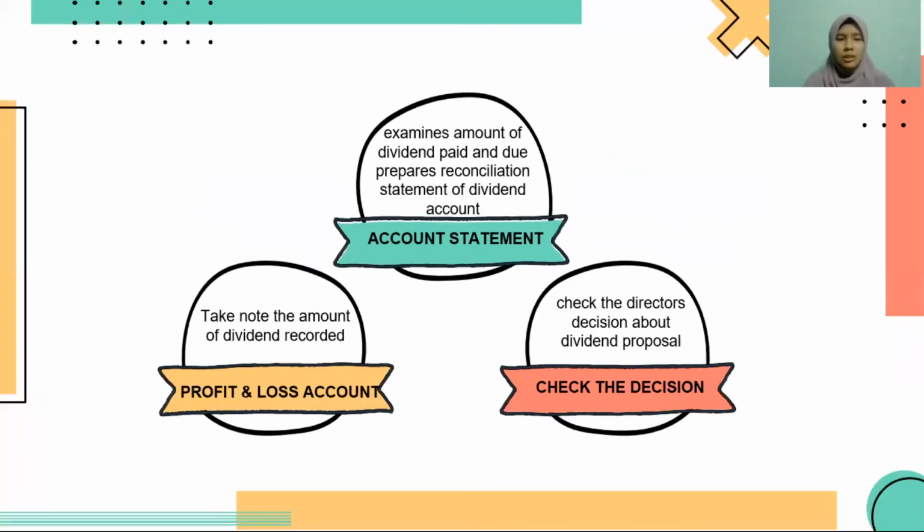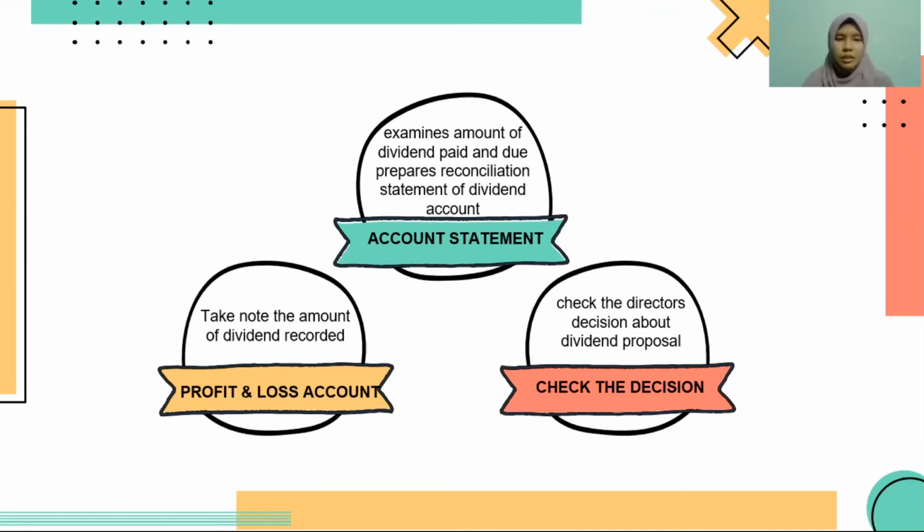Duty number 4 is the profit and loss account. Take note of the amount of dividend recorded. The profit and loss appropriation account must be checked by the auditor. The auditor should take note of the amount of dividend recorded in the client's account.